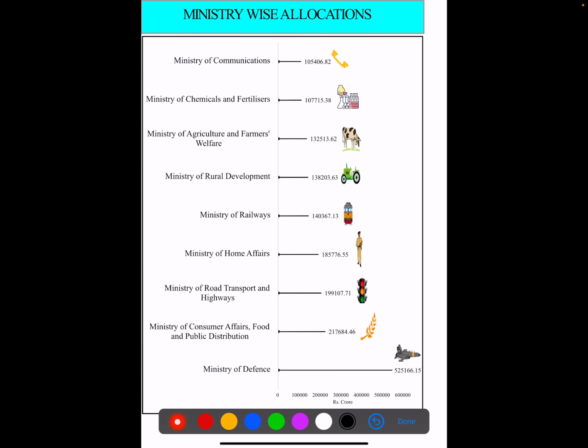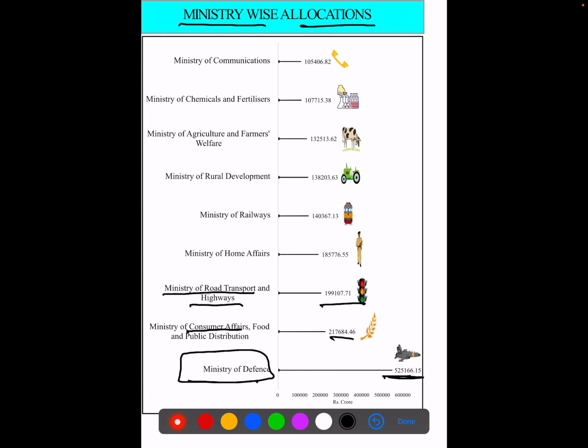And the concluding slide talks of ministry-wise allocation of money, which is once again dominated by the Ministry of Defence, followed by the Ministry of Consumer Affairs and the Ministry of Road Transport and Highways, owing to the GatiShakti plan, whereas railways come in 4th place, their highlight being 400 Vande Bharat Express trains soon.